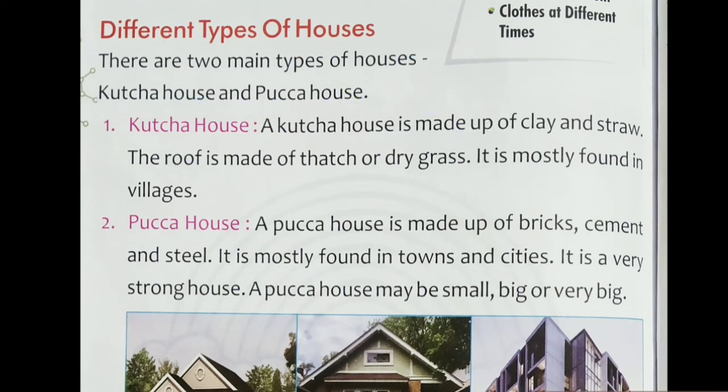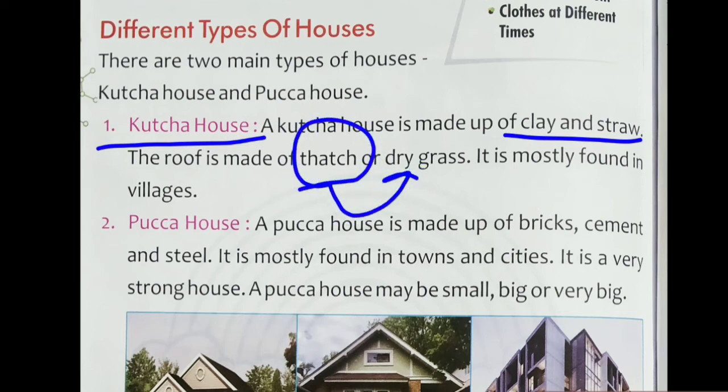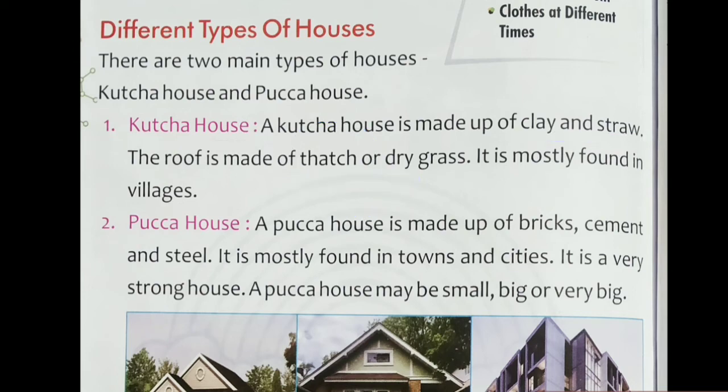After that, we learned about kacha house. Here we learned that a kacha house is made up of clay and straw, and its roof is made of thatch. And thatch means dry grass, and it is mostly found in villages.